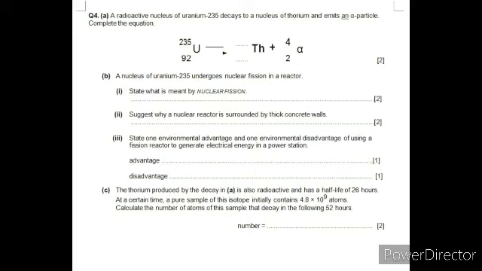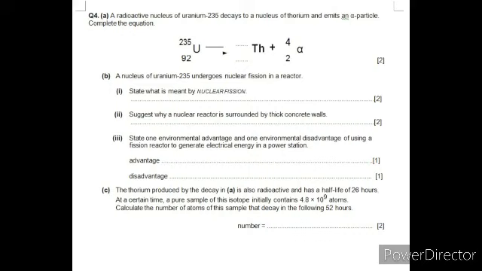Suggest why a nuclear reactor is surrounded by a thick concrete wall. It is surrounded by a thick wall so that whatever dangerous and harmful radiations are there should be absorbed, and should not be emitted into the surroundings. Then third is, state one environmental advantage and one environmental disadvantage of using a fission reactor to generate electrical energy in the power station. So one advantage and one disadvantage, environmental advantage and environmental disadvantage. This is very important, fine.